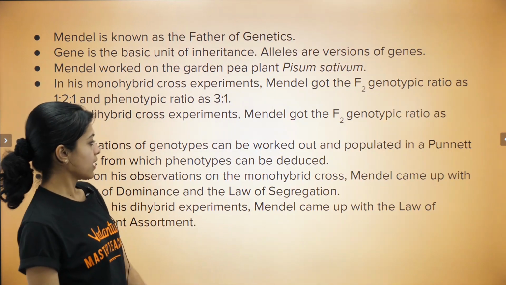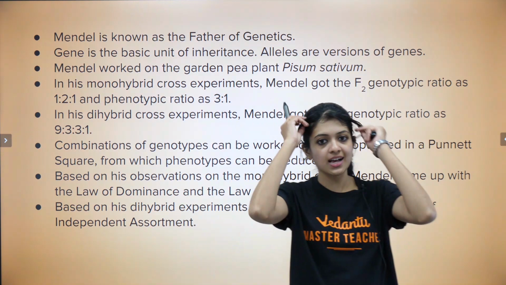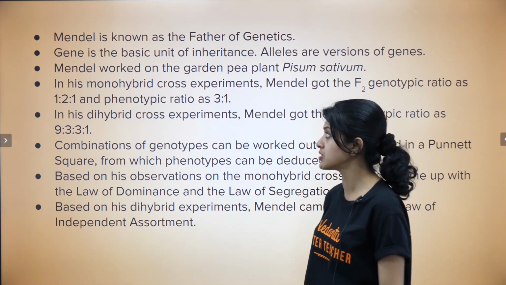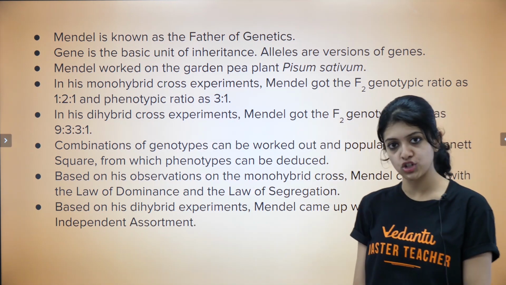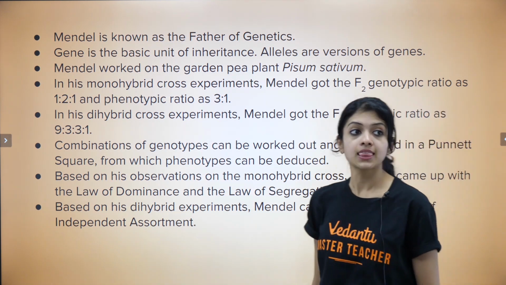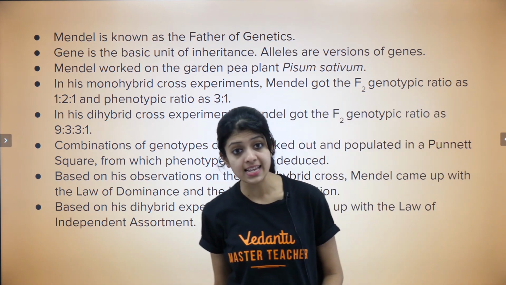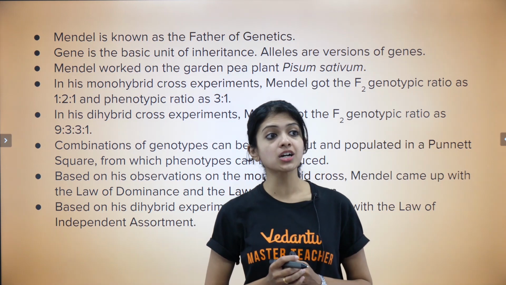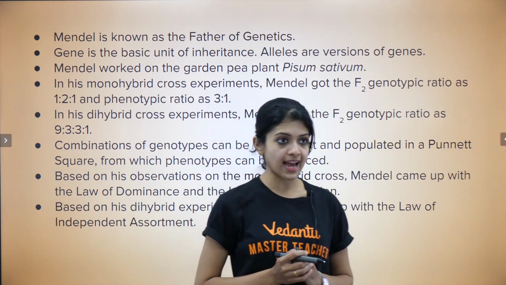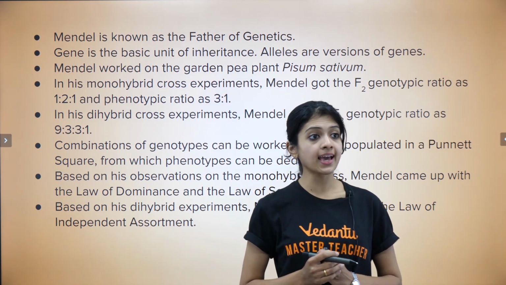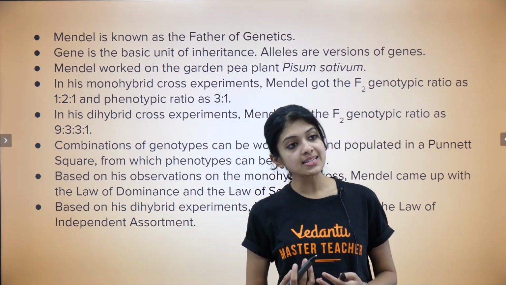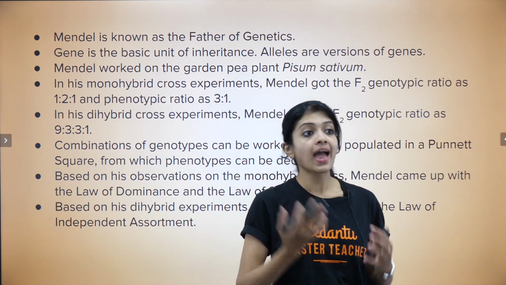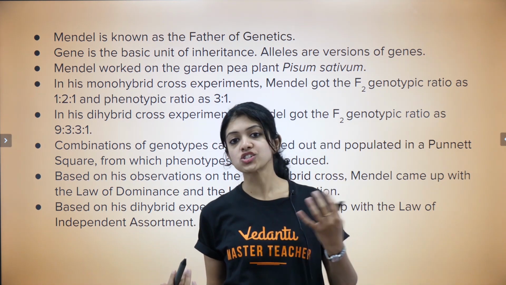Okay, so coming to a summary of what we have discussed so far about Mendel's experiments in yesterday's session and in today's session. First of all, Mendel is known as the father of genetics. Secondly, gene is the basic unit of inheritance and alleles are versions of genes. Thirdly, keep in mind that Mendel worked on the garden pea plant, Pisum sativum. The next point I've put is that in his monohybrid cross experiments, Mendel got the F2 genotypic ratio as 1:2:1 and the phenotypic ratio as 3:1.